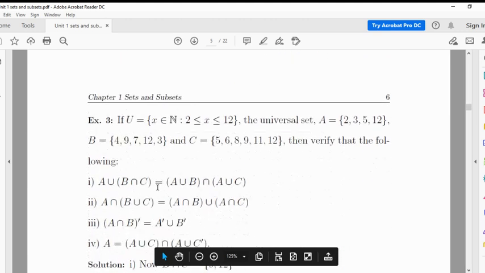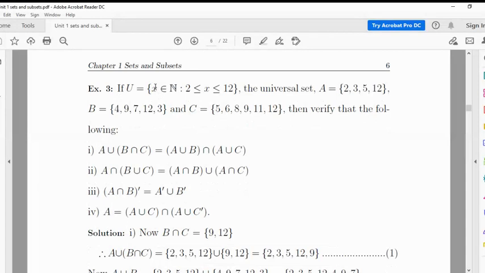For example, if U is a universal set, U is equal to the set of all x belongs to N such that 2 is less than or equal to x less than or equal to 12, and A is equal to {2, 3, 5, 12}. So what is A complement? A complement contains the set of all elements of U that are not in A.